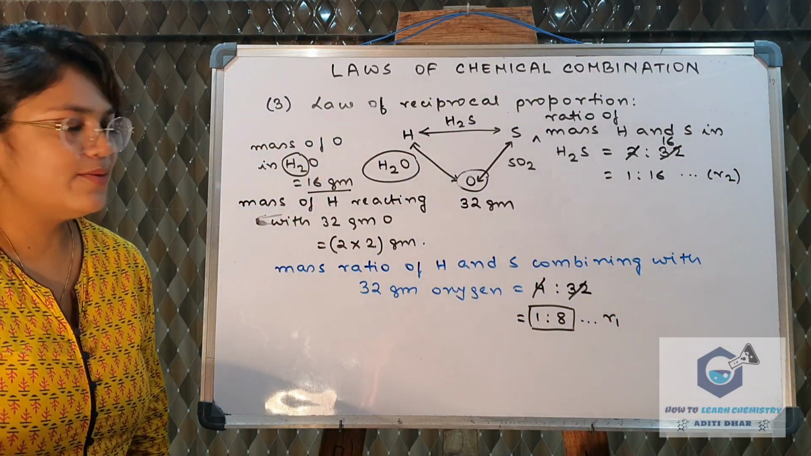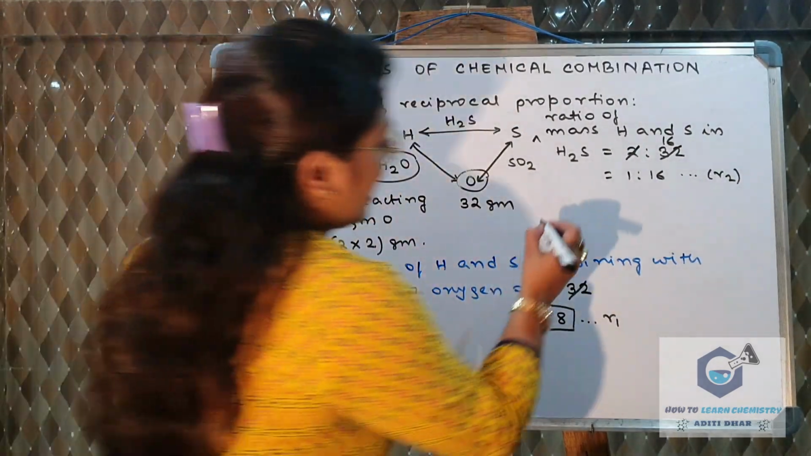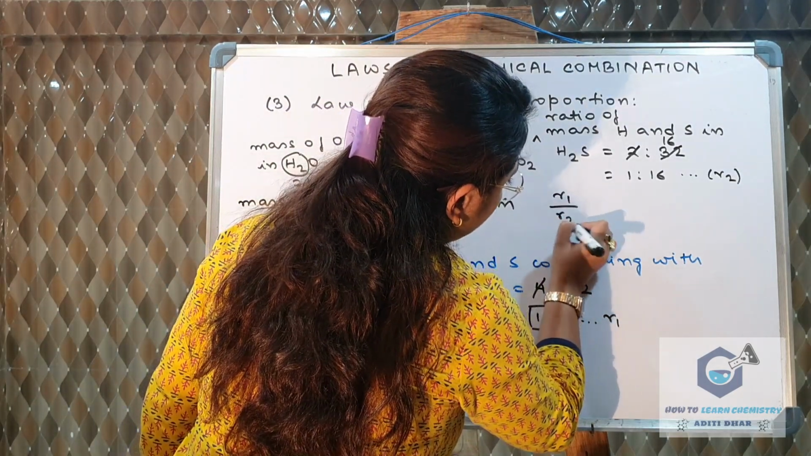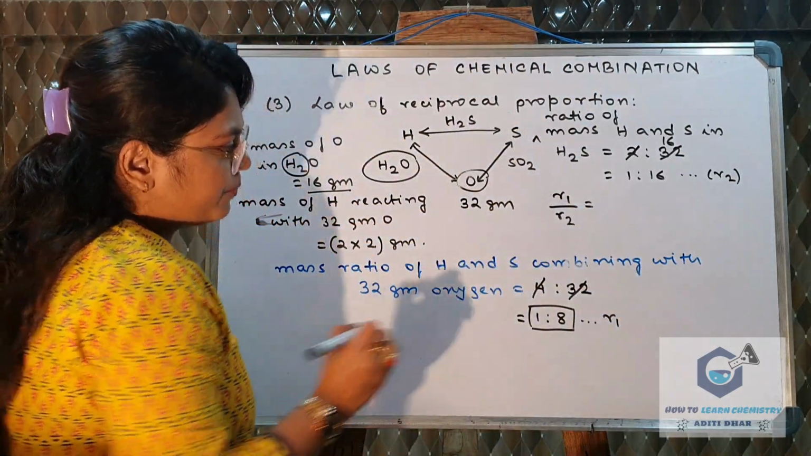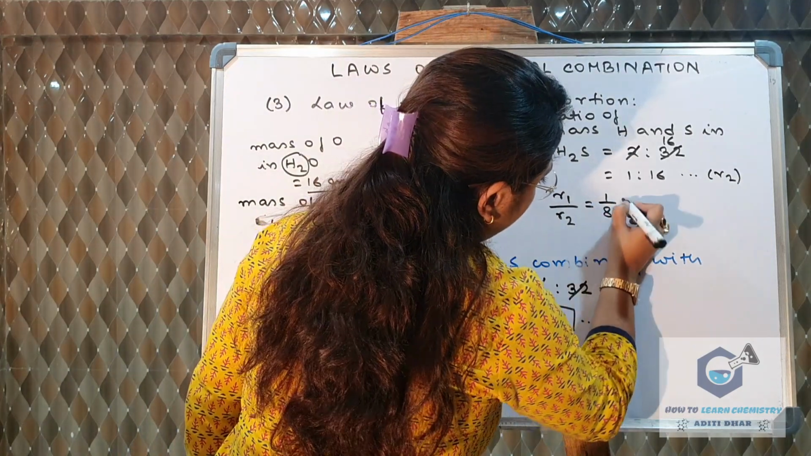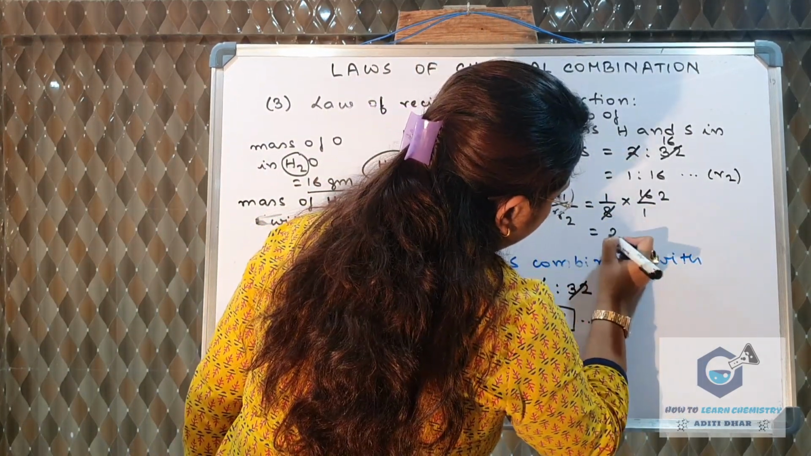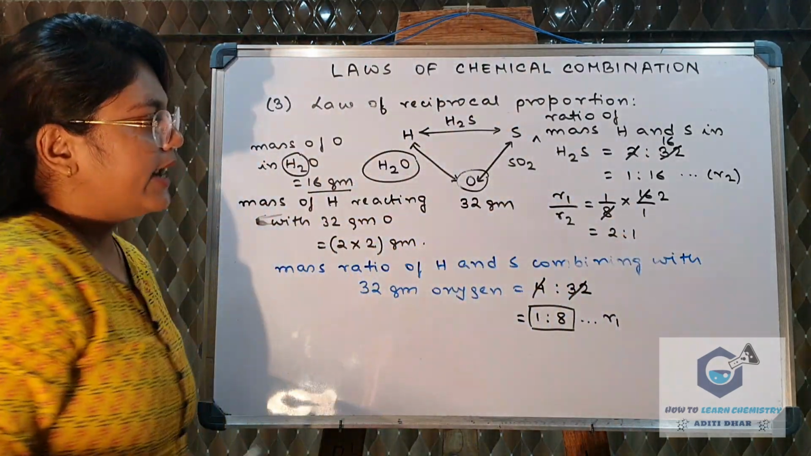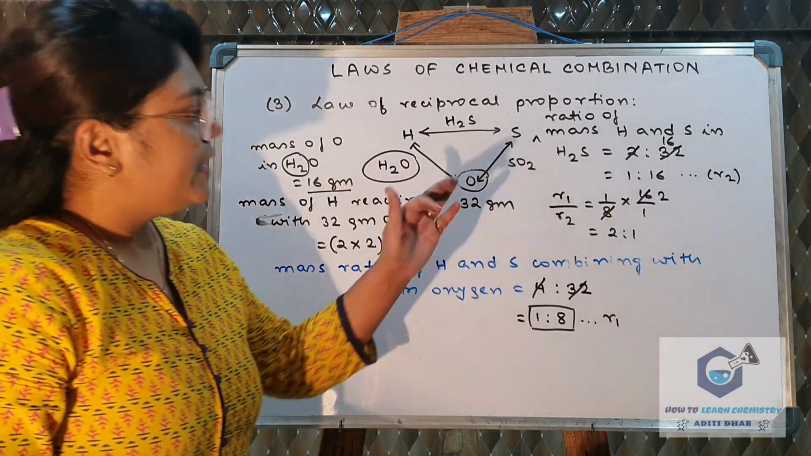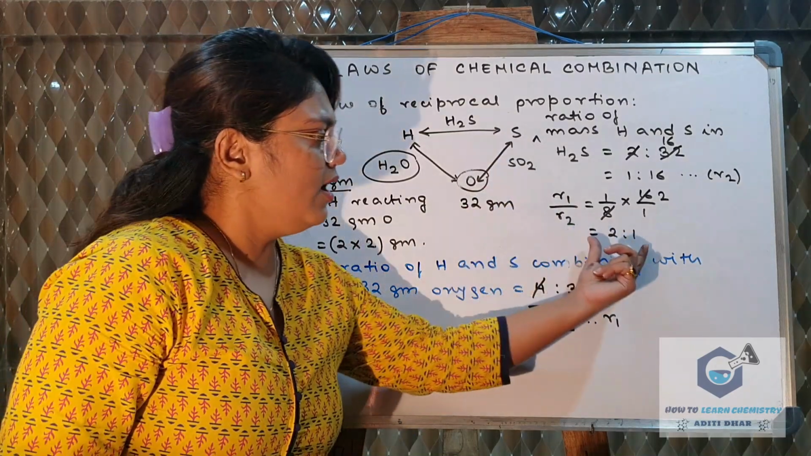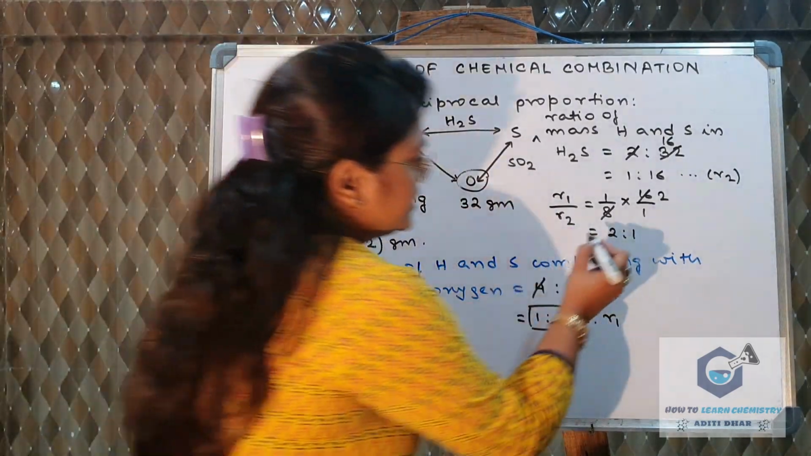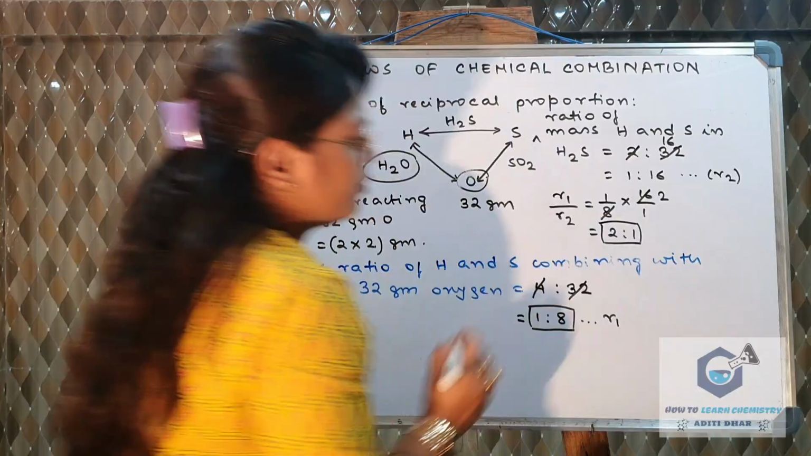So the law of reciprocal proportion says that R1 by R2 will be a whole number. So let us see, R1 is 1/8 and R2 is 1/16. So it will be 2:1. So we are also getting the ratio between these two ratios, it is a whole number ratio. So this is what the law of multiple proportion is.